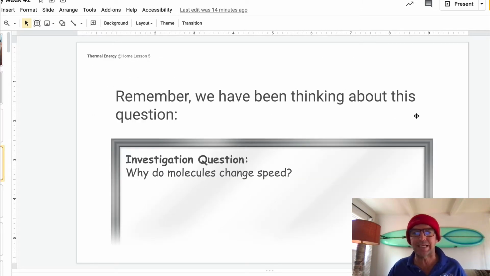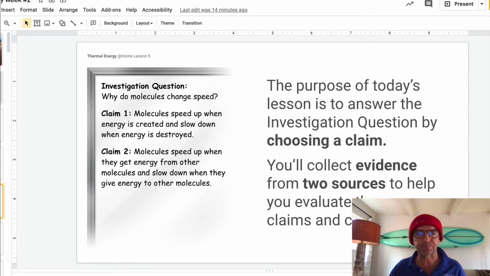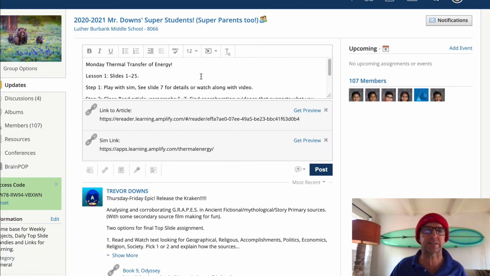Remember, we have been thinking about this question: why do molecules change speed? The purpose of today's lesson is to answer the investigation question by choosing a claim. You'll collect evidence from 2 sources. We know a lot about sources from history to help you evaluate these claims and choose one. So by the end of today's lesson, you will, in groups, choose one of these claims. Let's go review our groups basics.